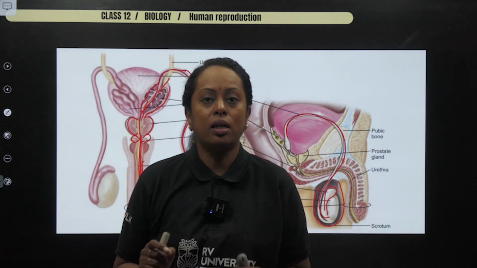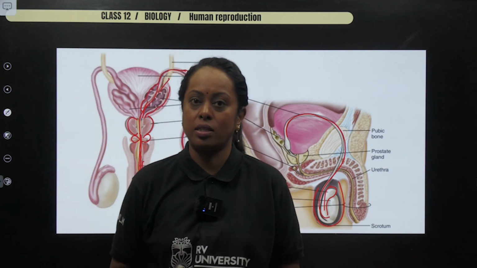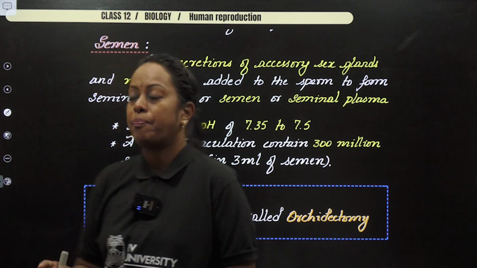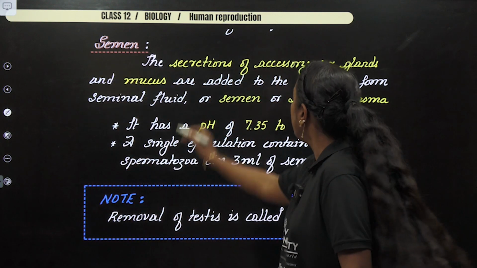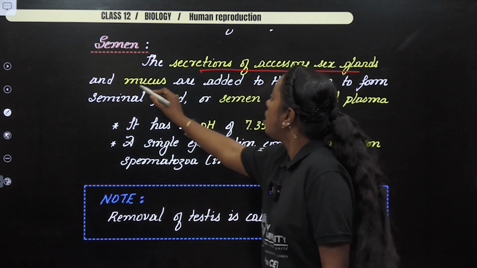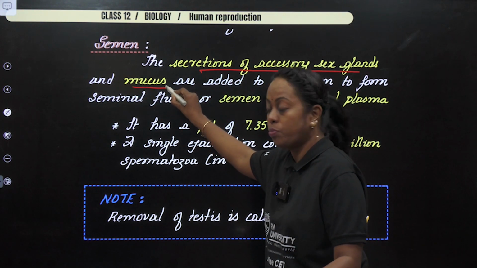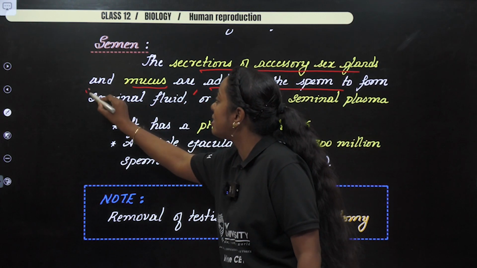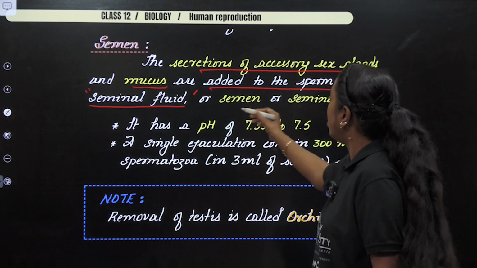So I hope till here you have understood the concept. Now with this, we have to conclude what is known as semen. Let us understand semen. The secretion of all the accessory glands, along with mucus produced from Cowper's gland, are added to the sperm to form what is called seminal fluid, or semen.